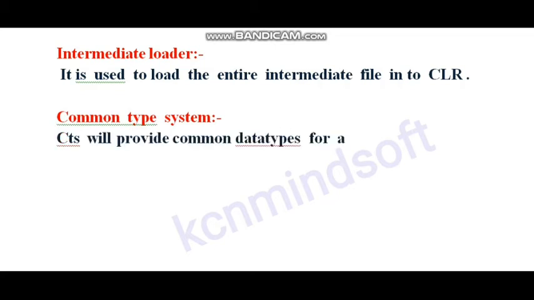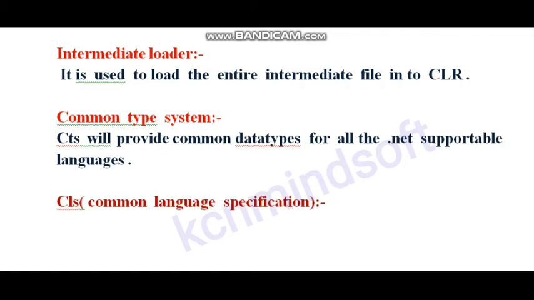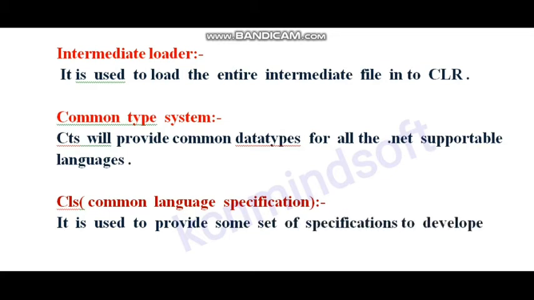The common type system will provide common data types for all the .NET supportable languages. What is CLS? Common Language Specification. It is used to provide some set of specifications to develop .NET supportable languages.